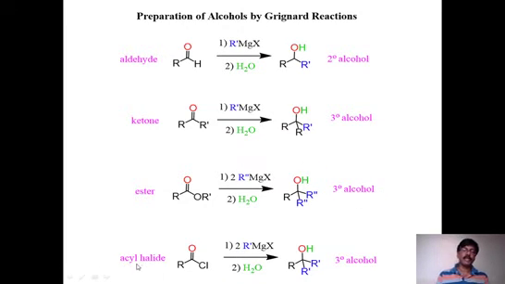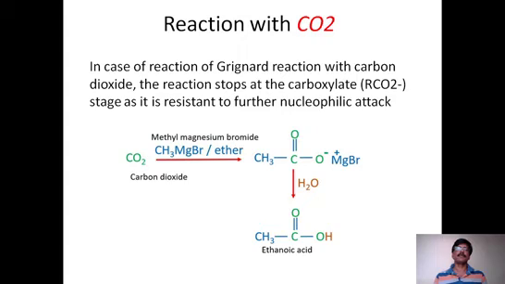Similarly, even if you take acid chlorides, that is RCOCl, it also gives the same involvement of 2 RMgX groups, and further it is converted into tertiary alcohol. You can see this at the bottom, the last reaction. So this is a very important method of preparing alcohols, and that too different alcohols by using different reaction conditions.